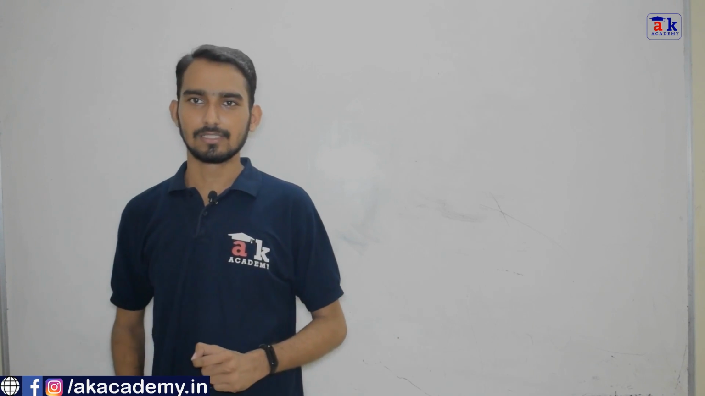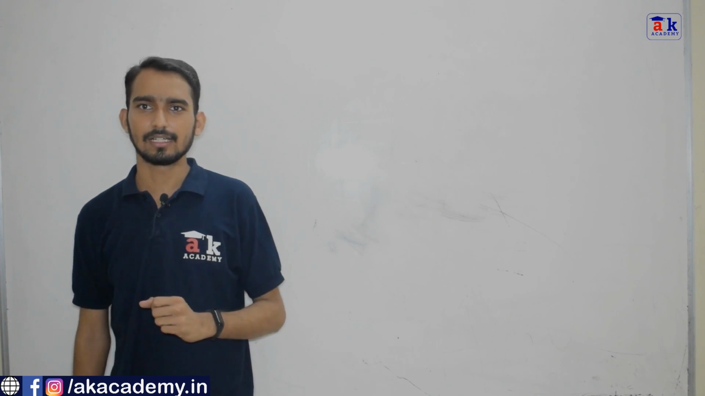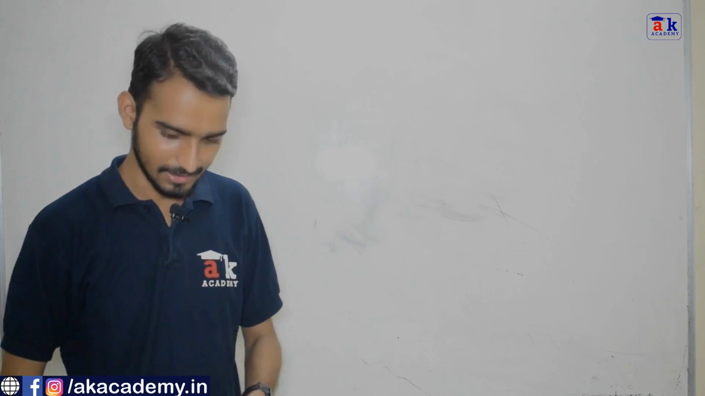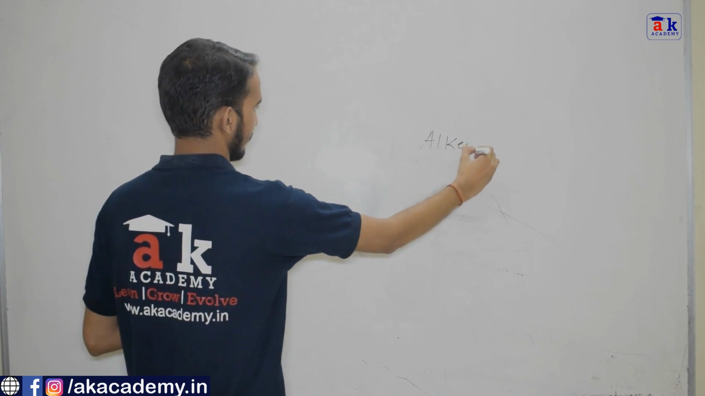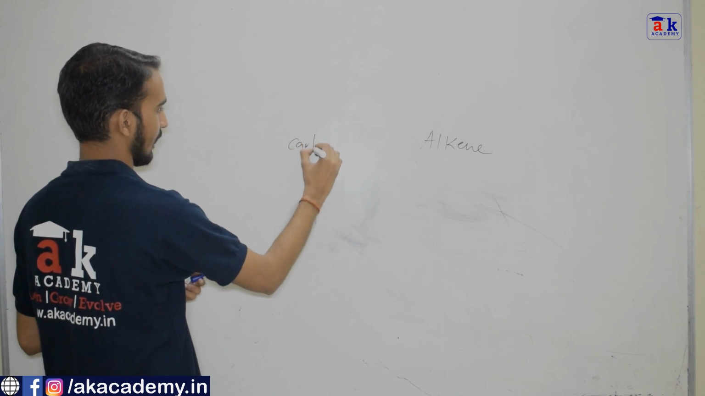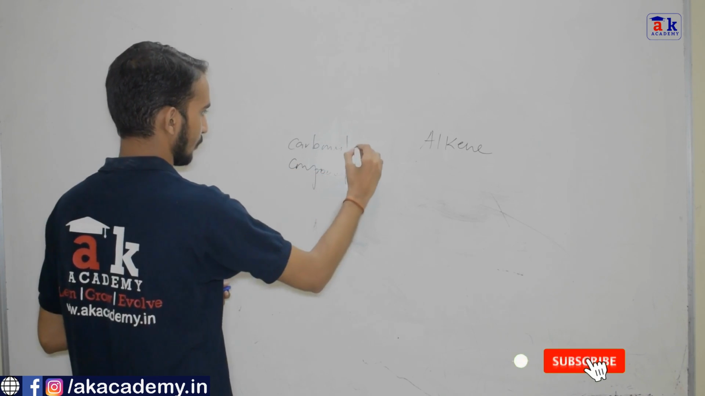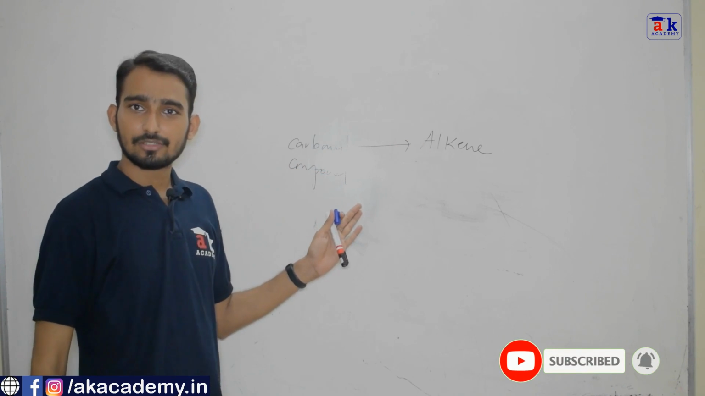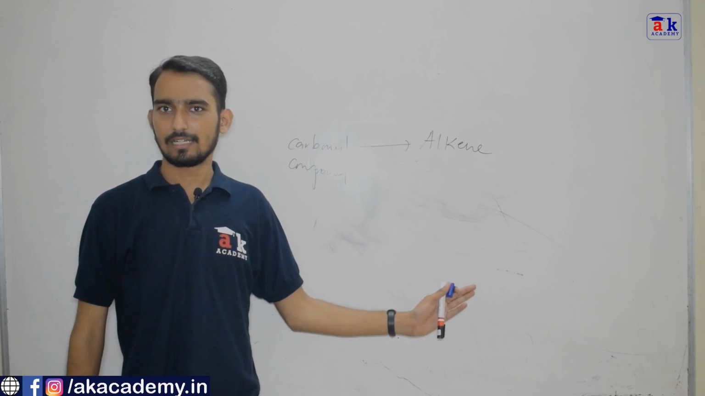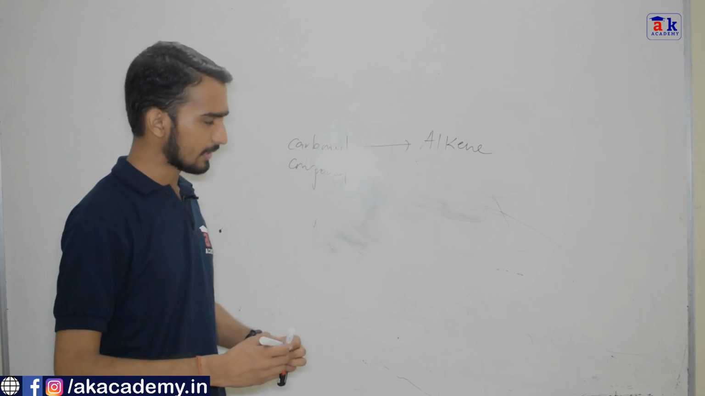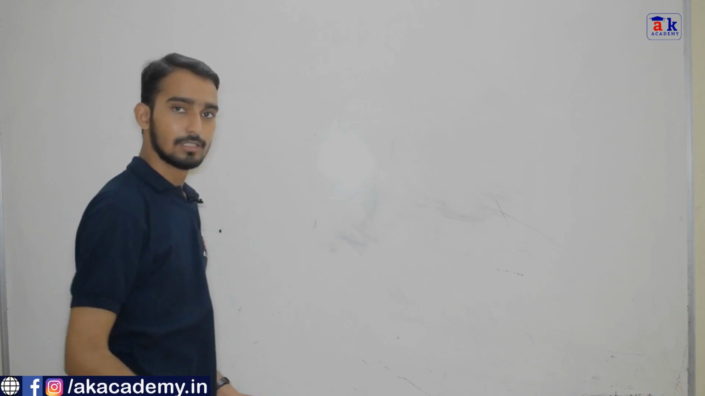Today we are going to start with a particular name reaction category where we'll be understanding how to synthesize alkene from carbonyl compound. We have to prepare alkene and we have to start from carbonyl compound. This category of reaction is very important for CSIR exam, and there are 7 to 8 name reactions which we have to discuss in this category. So let us have a brief overview of what we are going to study in this particular topic.